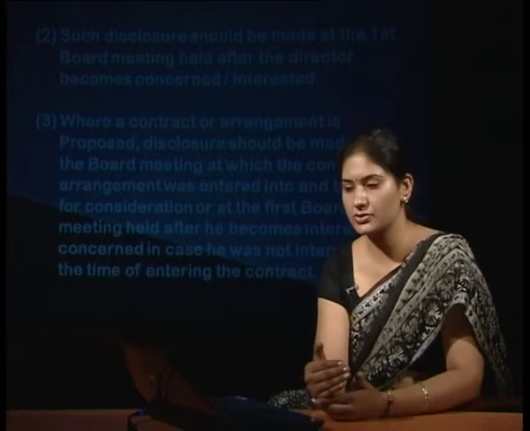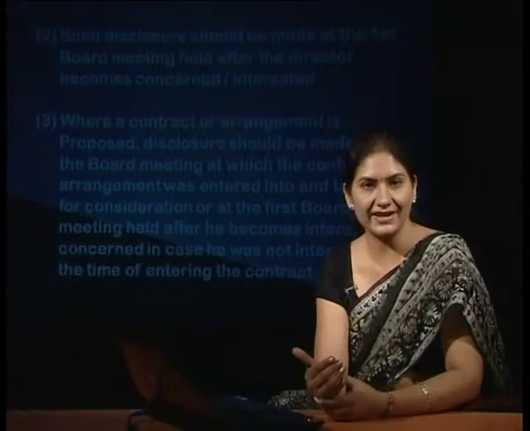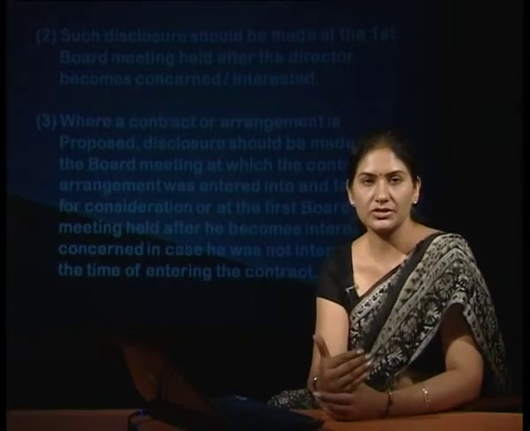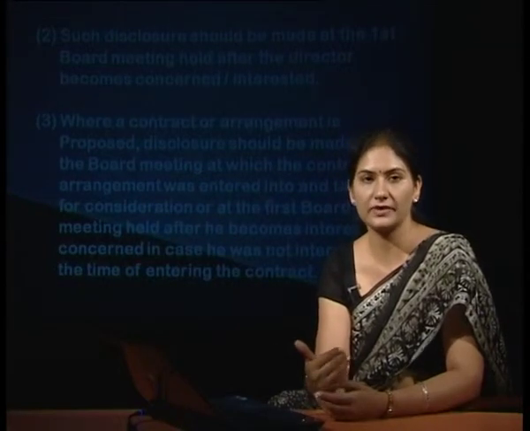Now, such a disclosure should be made at the first board meeting which is held after the director becomes concerned or interested. Such an interest could be if any contract is being given to his relative, or if he has a financial interest in such a contract. So, if such a disclosure is made on time, then he can abstain from voting and a fair resolution could be passed.